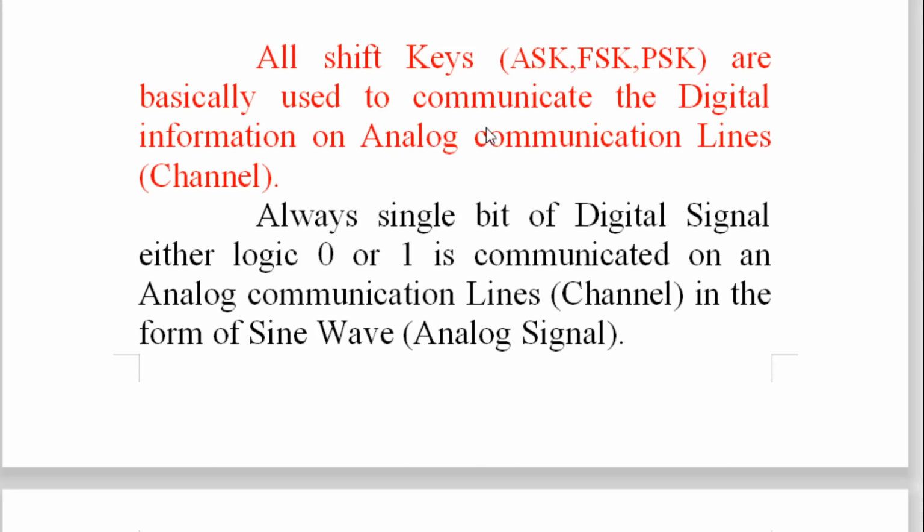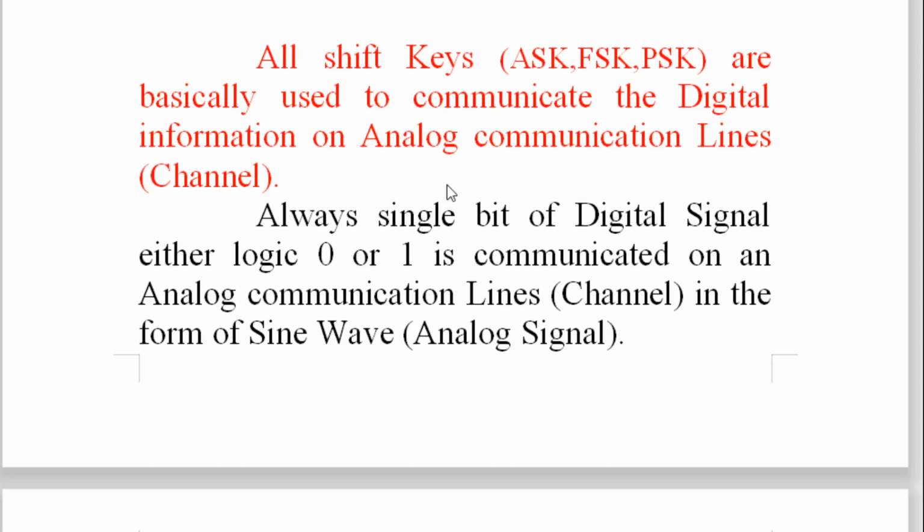Why are we going to study this topic? Because all these electronic circuits which are designed for amplitude shift key, frequency shift key, and phase shift key are used to communicate digital information on analog communication lines, that is, a communication channel you can say.